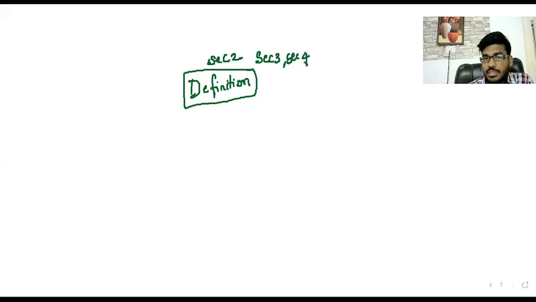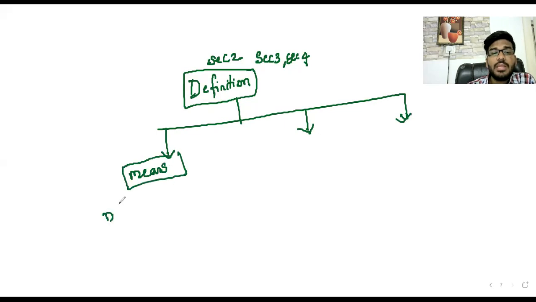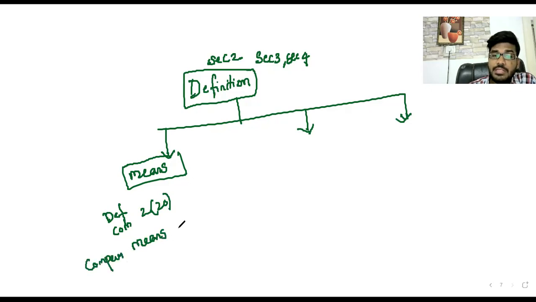Here, basically, the definitions are broadly classified into 3 categories. What is the first category of definition? It's a means definition. Best example, the definition of company as per section 2 clause 20. What is the definition? Company means a company which is incorporated